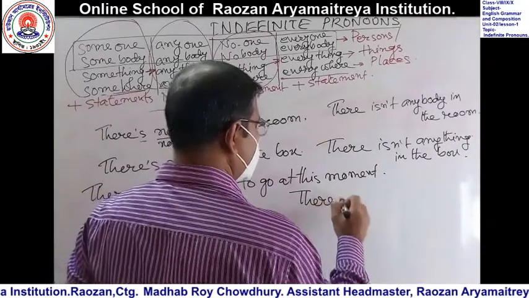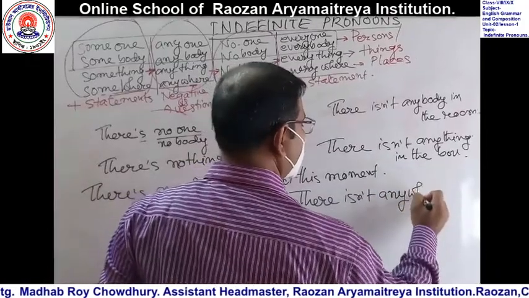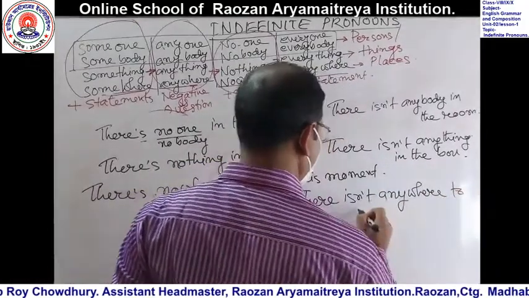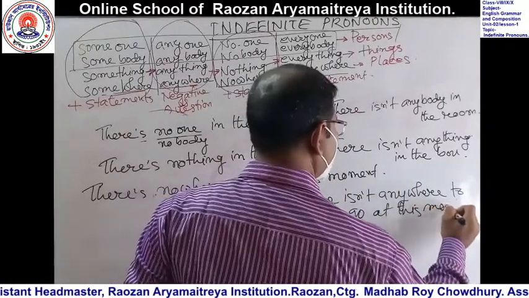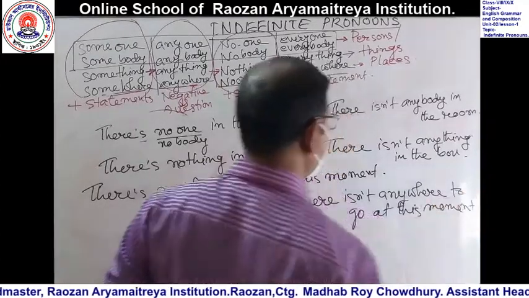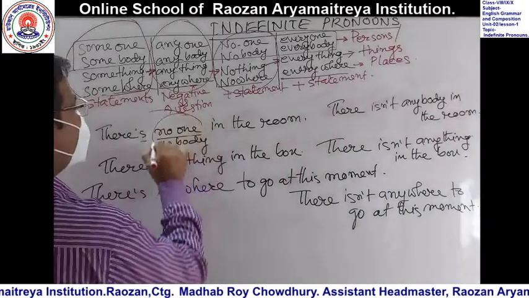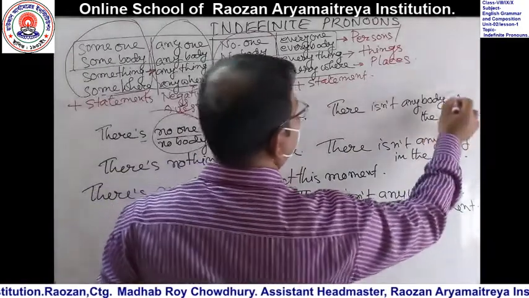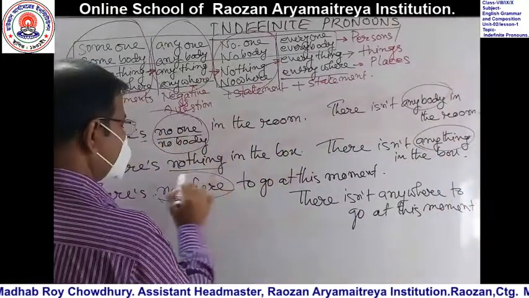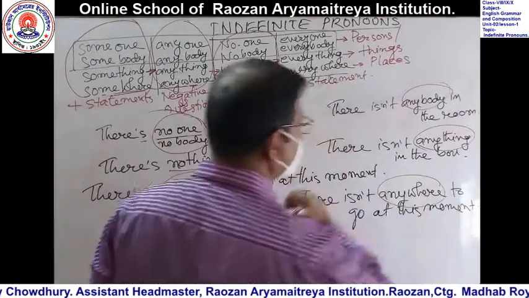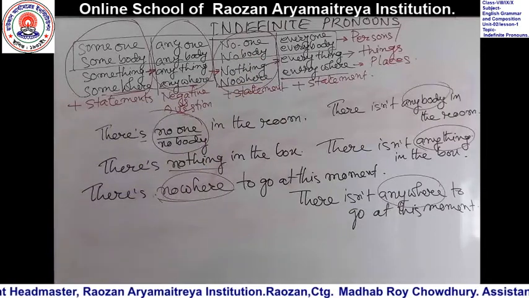There isn't anywhere to go at this moment. Okay, dear students, have a look at what has happened there. Nobody changed into anybody, nothing changed into anything, nowhere changed into anywhere. This is how you can make this group of pronouns negative.